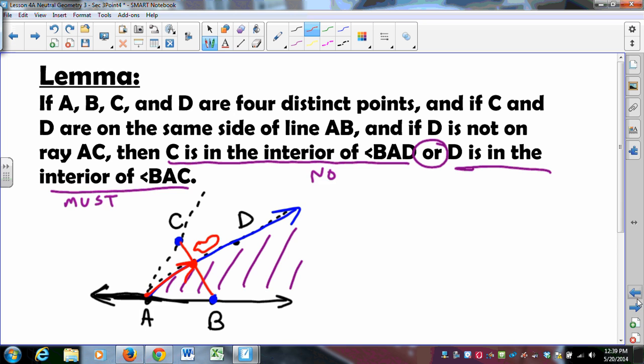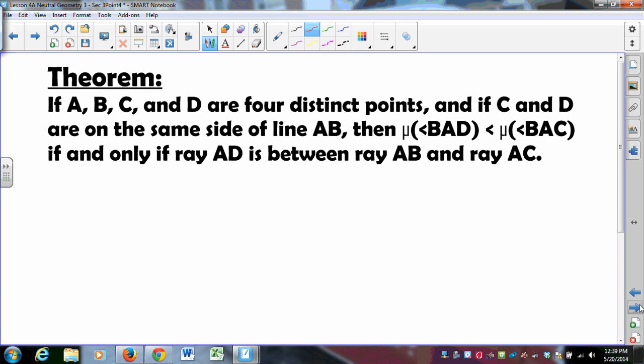We are going to need it. Very well. We're going to need it because of this. If A, B, C, and D are four distinct points such that C and D are on the same side of AB, then the measure of angle BAD is less than the measure of angle BAC if and only if ray AD is between ray AB and ray AC.